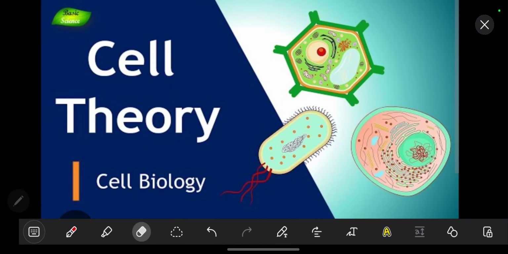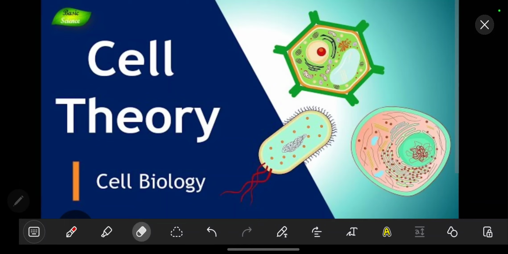So here today for A-level biology part 2 we are going to be looking at cell theory. Cell theory is simply defined as the fundamental principles that define the nature, structure and function of cells. So remember, these are fundamental principles.